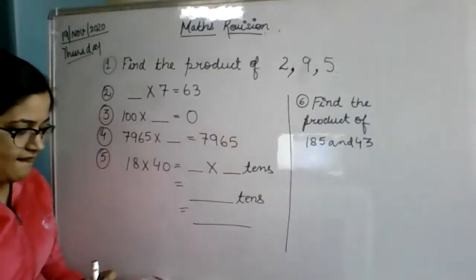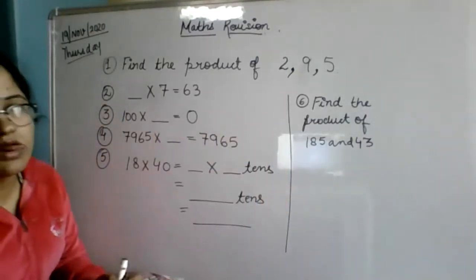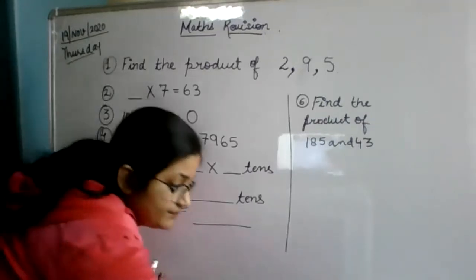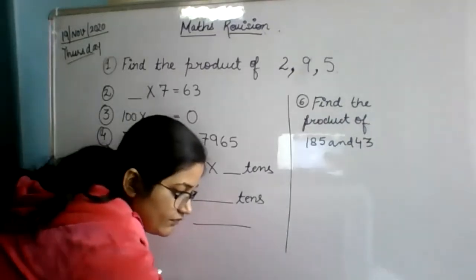Ma'am, what is written after find the on sixth number? Product of 185 and 43. Okay, ma'am.